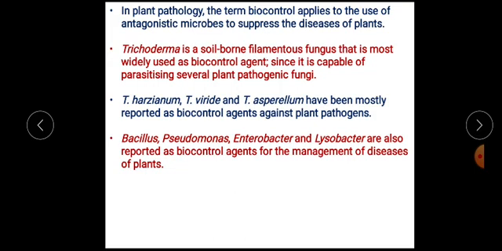They kill other plant pathogenic fungi and plant pathogenic bacteria. These biocontrol agents are Bacillus, Pseudomonas, Enterobacter, Lysobacter, and lactic acid bacteria. All these are useful in the making of biocontrol agent preparations.